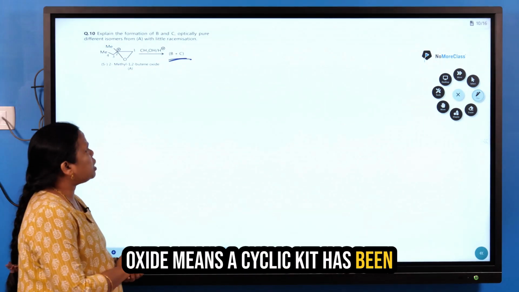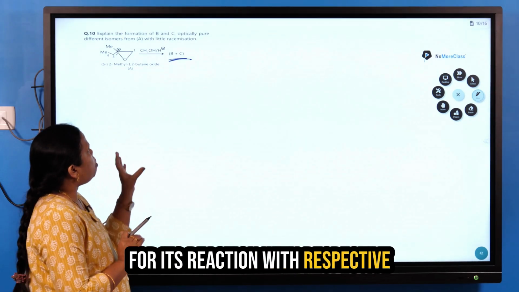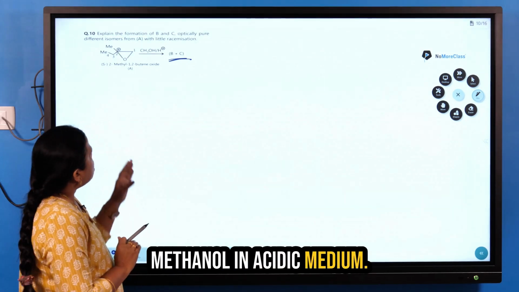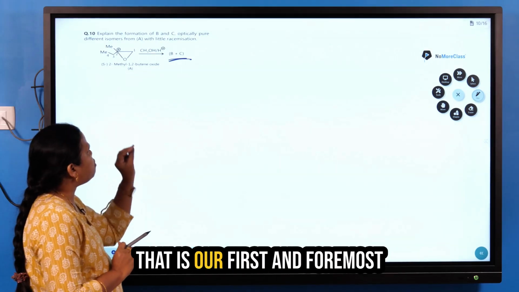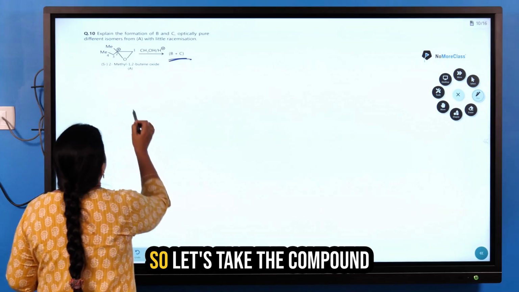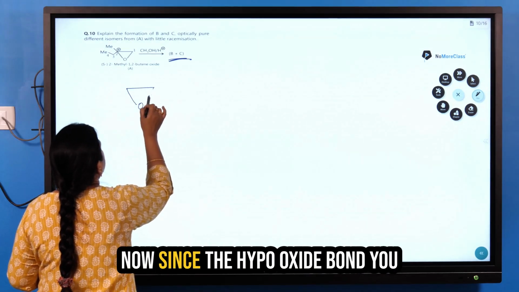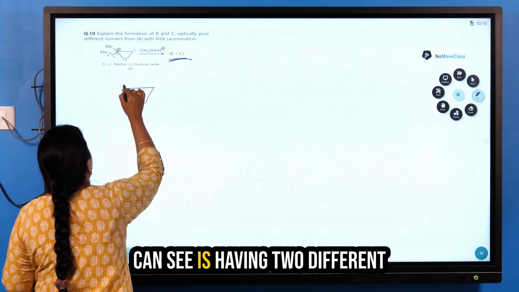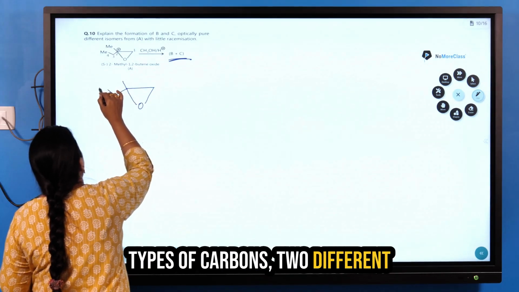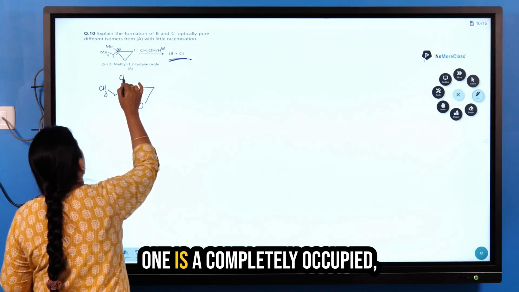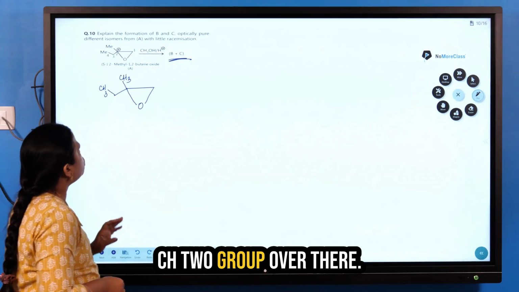Means a cyclic ether has been given and we are expected to solve for its reaction with methanol in acidic medium. So breakage of the epoxide bond should be happening here. That is the first and foremost idea which you need to get. Let's take the compound and understand how the breakage is possible. The epoxide bond has two different types of carbons: one is completely substituted with bulky groups, and the other is just a CH2 group.